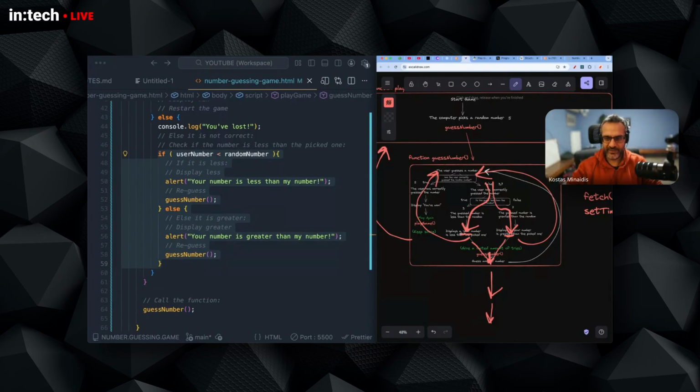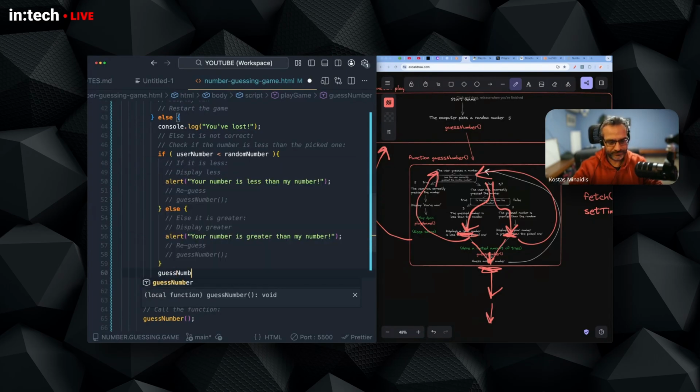So instead of having the guess number here and here twice, I can put it in here because both roads will end up at the same point, right? So think of this as 2 roads. They diverge, they go around the block, but they find themselves on the same road again. So if I put the guess number right after this branching, the code will run and the user will be able to guess the number again, no matter whether it was greater than or less than.